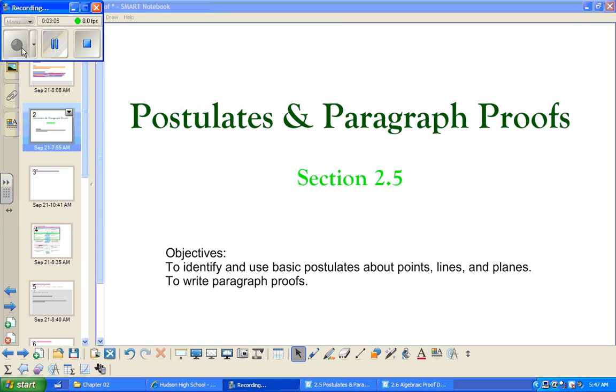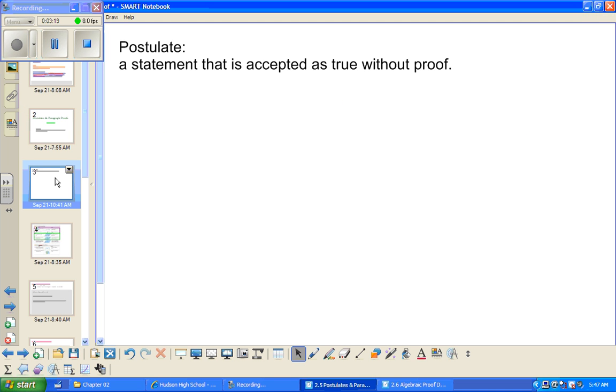So the lesson on 2.5, postulates and paragraph proofs, the objective is to identify and use basic postulates about points, lines, planes, and to write paragraph proofs. Understand first what a postulate is. It's simply a statement that is accepted as true without proof. Over the hundreds and thousands of years, there are certain things that have never been proven, but there's never been a counterexample found. Those are what we call postulates. From those postulates, we can prove other things.